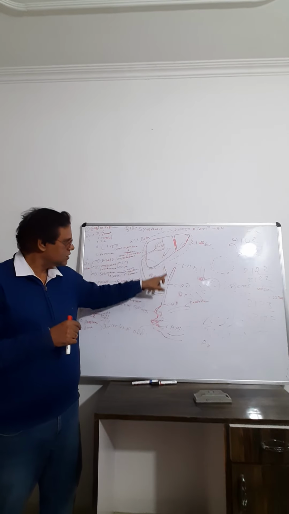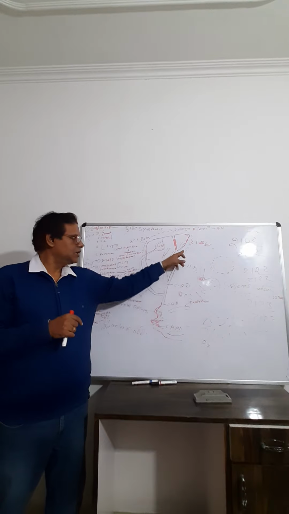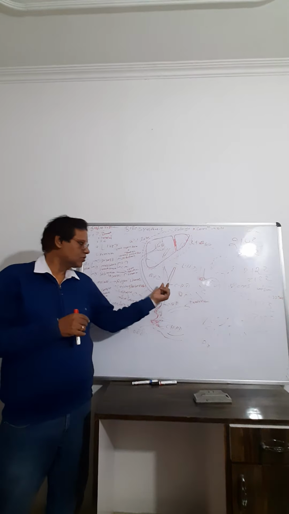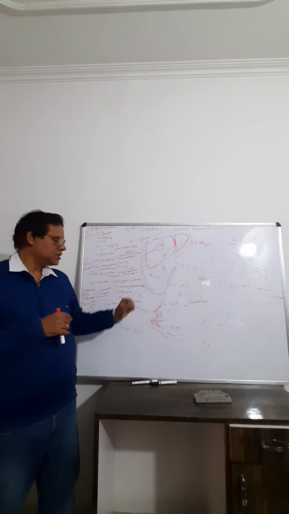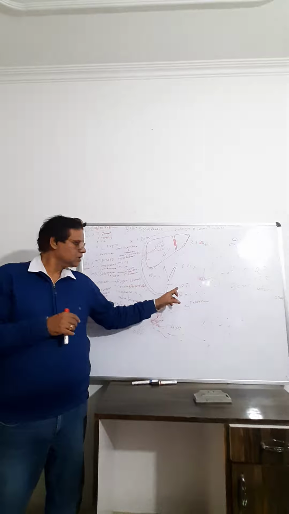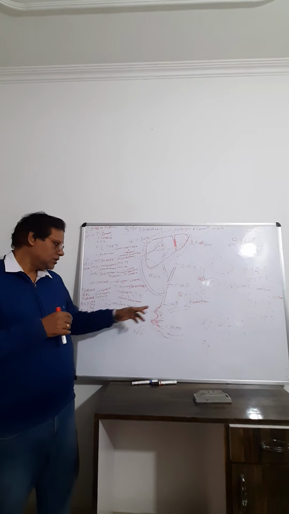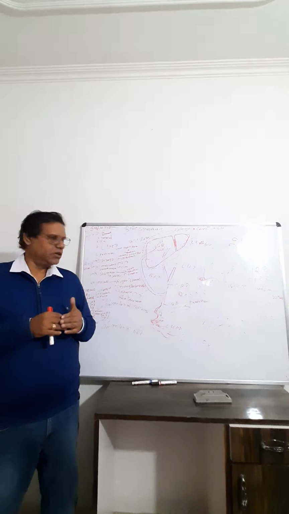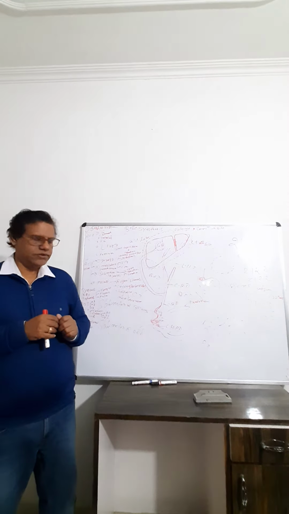And bile juice is released from there, through the hepatic duct. Right lobe consists of the right hepatic duct, and left lobe consists of the left hepatic duct, and they combine to form the common hepatic duct. And the gallbladder duct is the cystic duct. So cystic duct plus common hepatic duct form the common bile duct. And this common bile duct is guarded by the sphincter of Boyden. And this common bile duct is attached with the pancreatic duct.